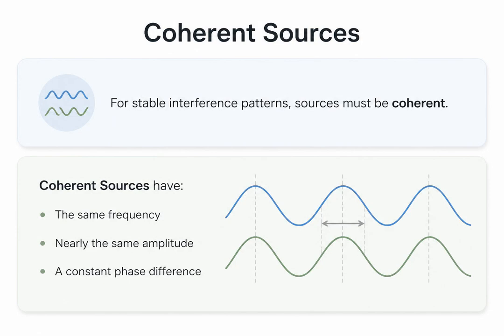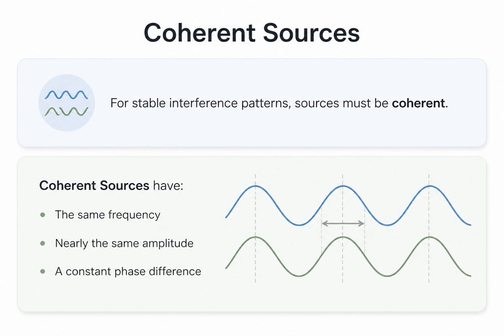To get a stable, observable interference pattern, the two wave sources must be coherent. What does that mean? Coherent sources must meet strict criteria. They must emit waves of exactly the same frequency, they should have nearly the same amplitude for the best contrast, and most importantly, they must maintain a constant phase difference over time.